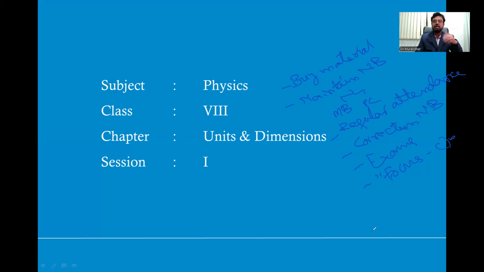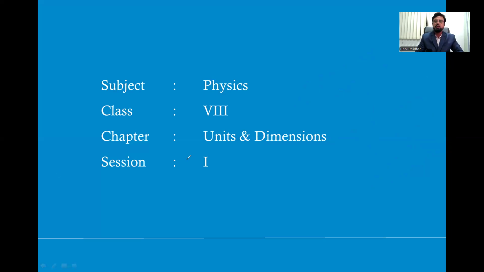Make your notebooks corrected with the teachers. Attend the exams regularly, monthly one exam, like last year. The exam is in the model of mains IIT or advanced IIT pattern. Then be active in the group, especially for teachers. So I hope you are clear about all the instructions here.